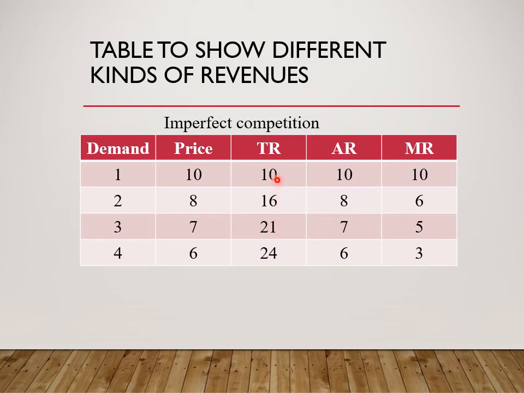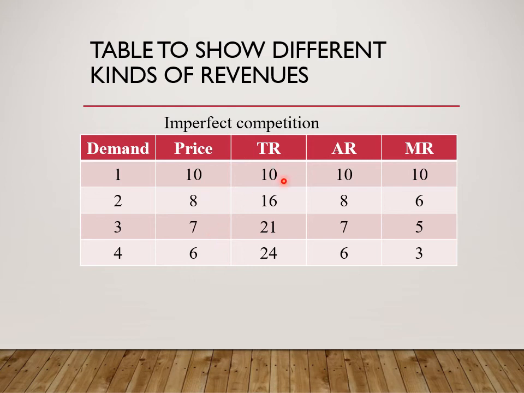Average revenue is total revenue divided by demand or output. 10 divided by 1 is 10. 16 divided by 2 is 8. 21 divided by 3 is 7. 24 divided by 4 is 6. When you examine average revenue, you see it corresponds to the price.